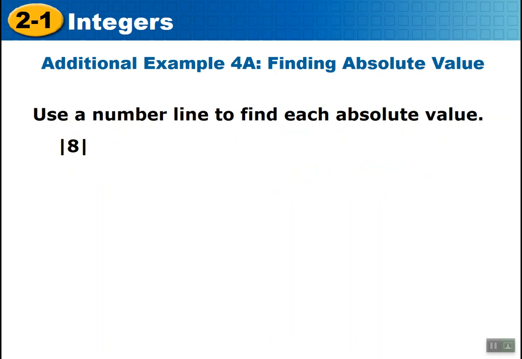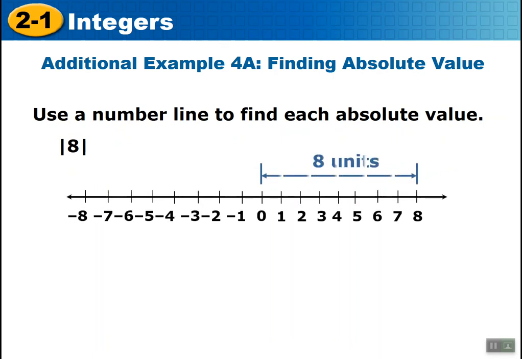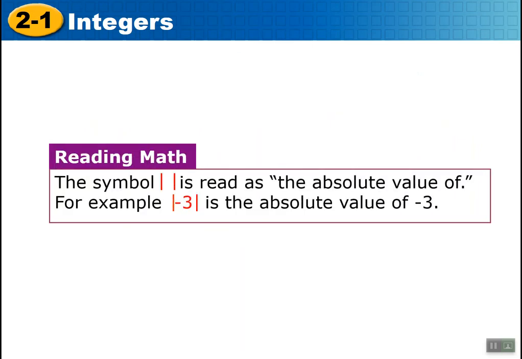Use the number line to find each absolute value. Well, it's 8 units away, so we know that's a positive 8. 8 is 8 units from 0, so the absolute value is 8. Notice those vertical bars on each side of 8. We would read that as the absolute value of whatever is inside, in this case, 8. The symbol means the absolute value of.